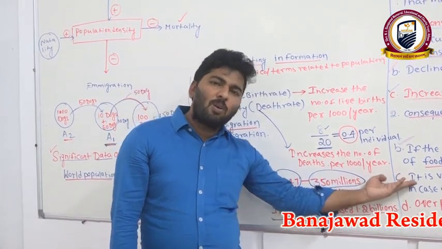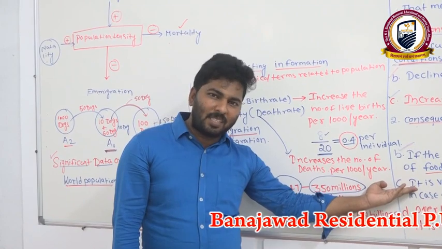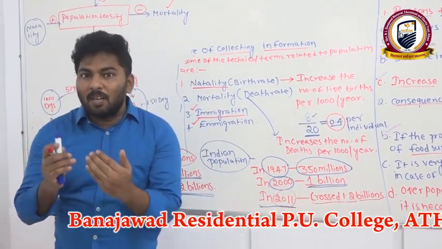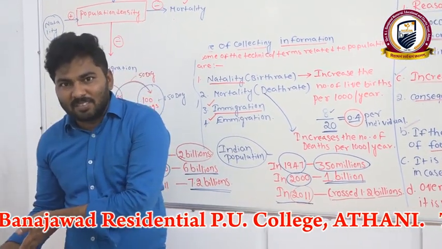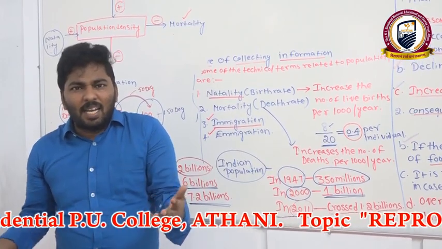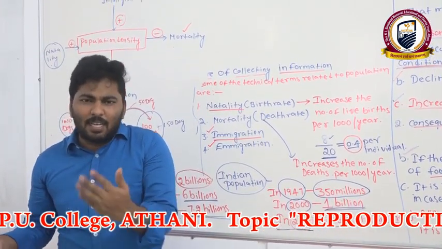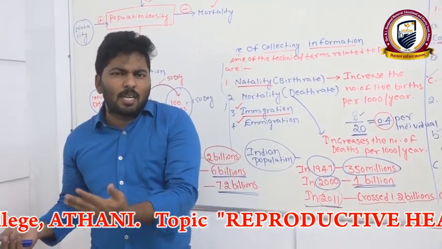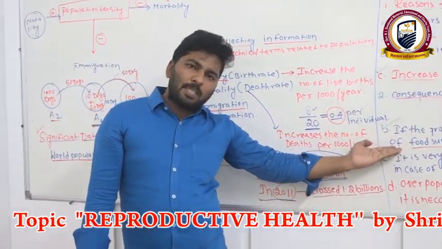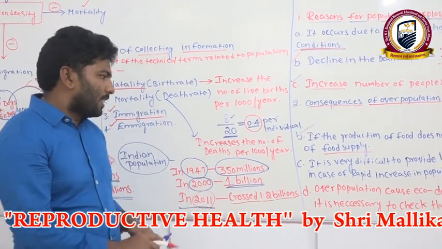Obviously, people will not get the proper amount of food materials. At that time, people will not get food, and one person may eat another person. That situation will come in the future. We can't say it will not happen. Even though scientific methods and biotechnological methods are increasing, the shortage will still take place in nature. Okay, this is another point.